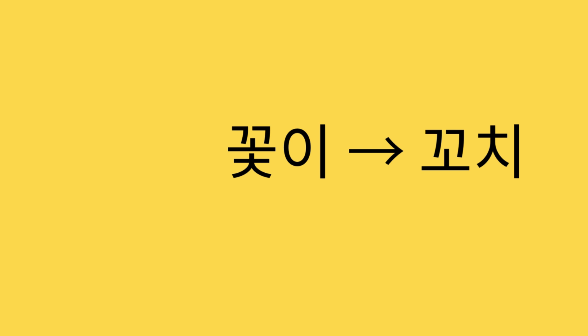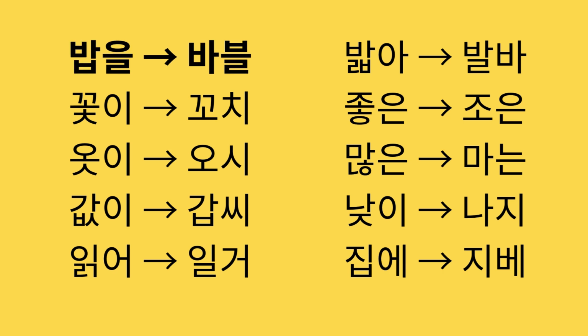Now, try reading the following words. 밥을, 꽃이, 옷이, 값이, 읽어, 밟아, 좋은, 많은, 낮이, 집에.